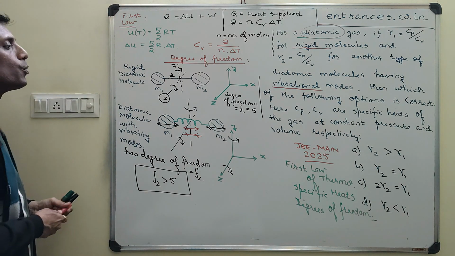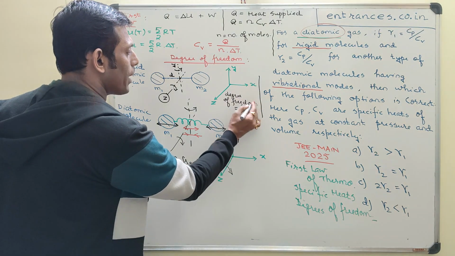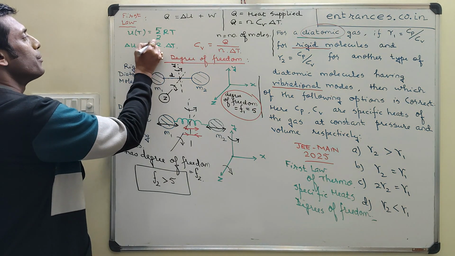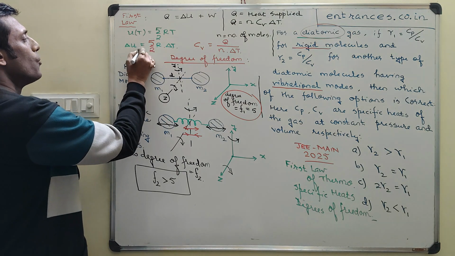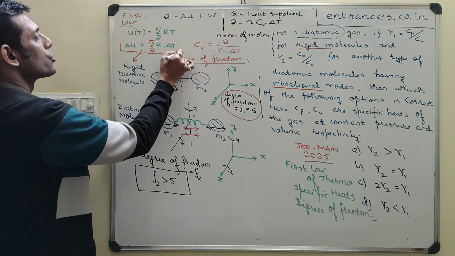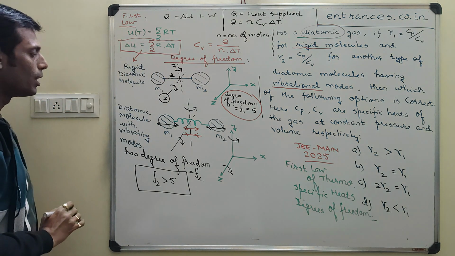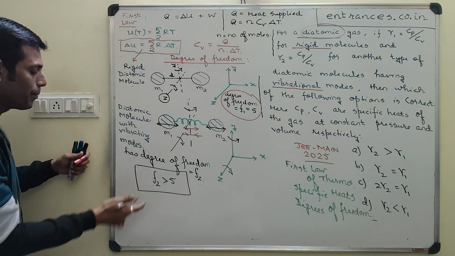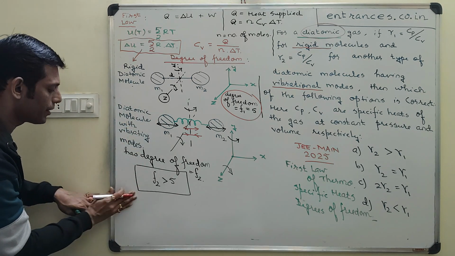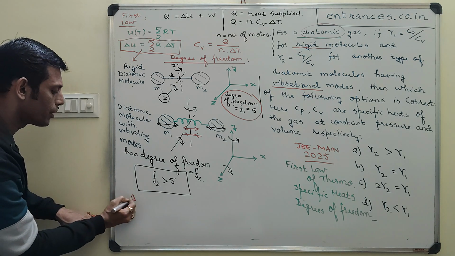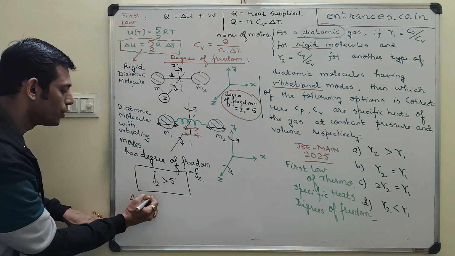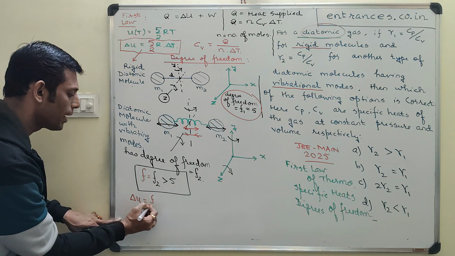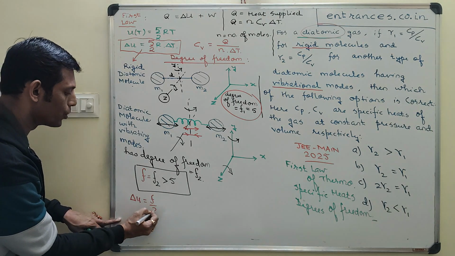The delta U in this case, because of this 5, is equal to, let me write down, 5 by 2. For rigid molecules, it is equal to 5 by 2. But for a vibrating molecule, diatomic vibrating molecule, this delta U value will be equal to, let me call this F equal to F2, F by 2.